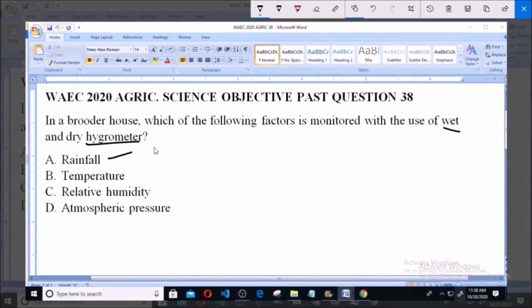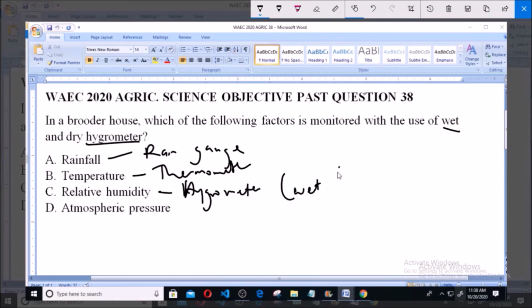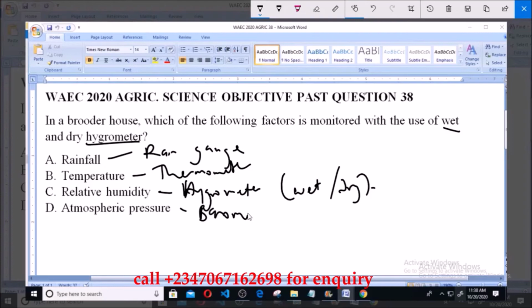Now, option A says rainfall. Now, rainfall is usually measured using a rain gauge. Temperature is measured using a thermometer. Relative humidity is measured using a hygrometer, okay, either wet or dry. And then atmospheric pressure is usually measured using barometers, okay. So from what we've established here, what you measure with a wet and dry hygrometer is C, relative humidity. So option C is the correct answer to this question.